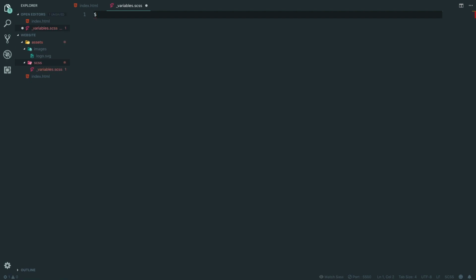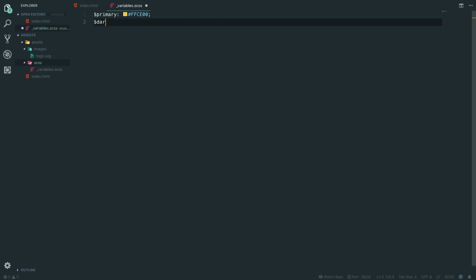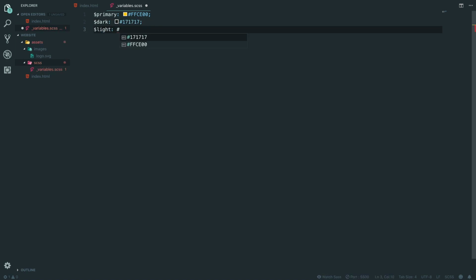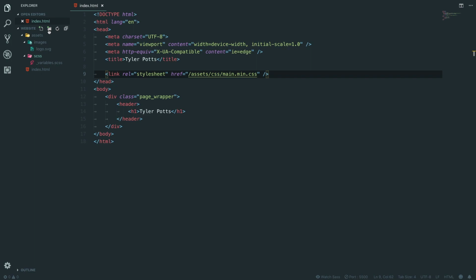The first one is going to be our primary, which is going to be our yellow color. We're going to have a dark, we're just going to call it dark, which is going to be 171717, and a light to start with, which will be F3... I'm messing up, F3. I like to call this my ghosty sort of white. It's not perfectly white, but it's white, so it works. And that is as simple as that for this file for now, because we just want colors in there. We're going to add some more bits as we go along, but for now, colors will be fine.